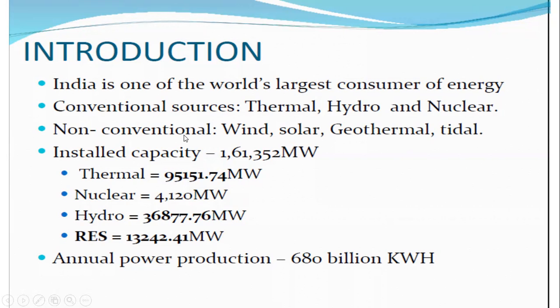The installed capacity is 1,61,352 megawatts. This is the installed capacity of thermal power plants, nuclear, hydro and renewable energy sources. The annual power production is 680 billion kilowatt-hours. Therefore, the thermal power plant is one of the major consumers of energy.